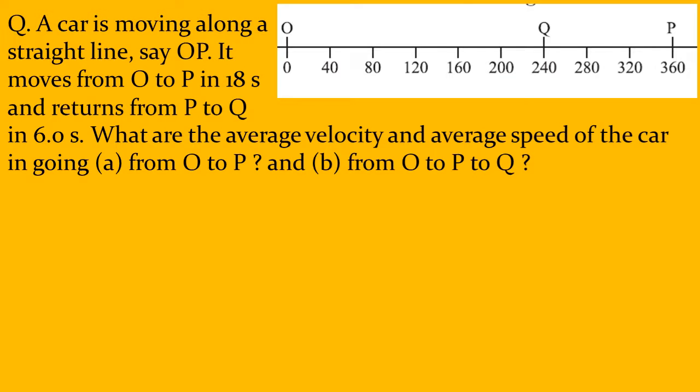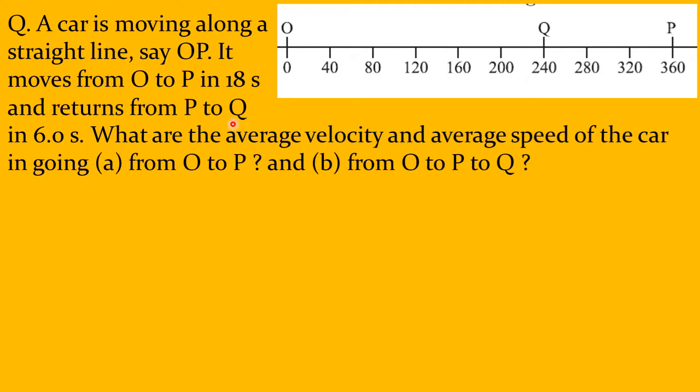Now let us take a small question. A car is moving along a straight line, say from O to P. It moves from O to P in 18 seconds and returns from P to Q in 6 seconds. Now the questions: what is the average velocity and average speed?